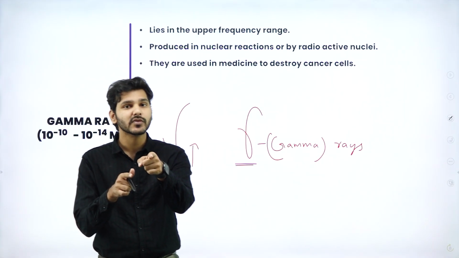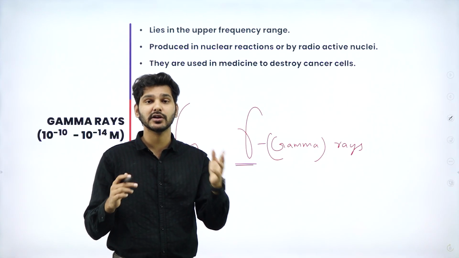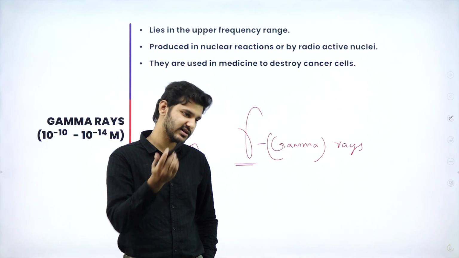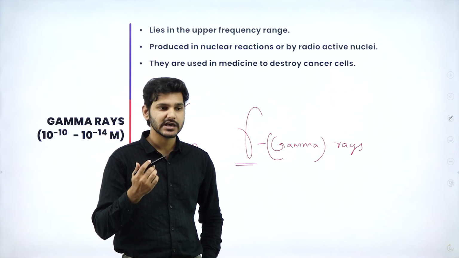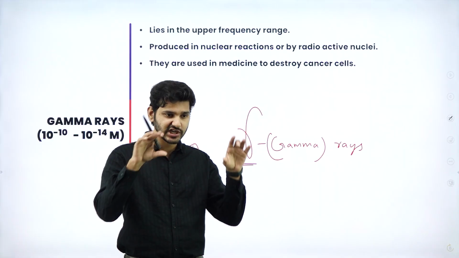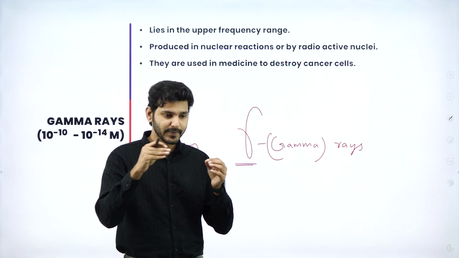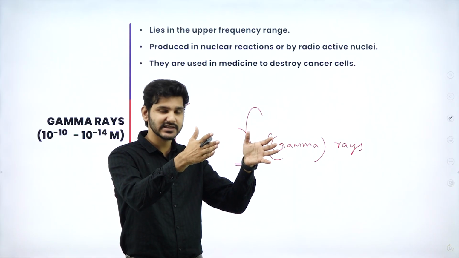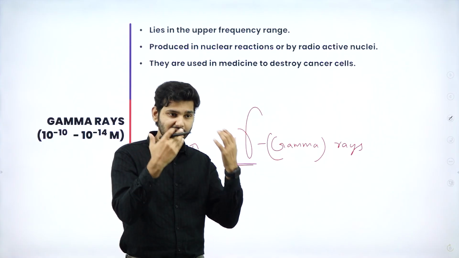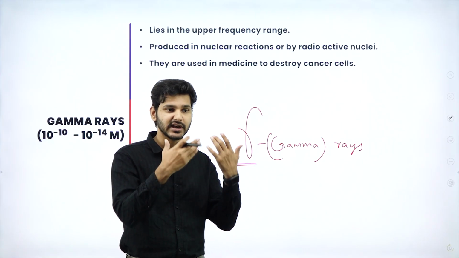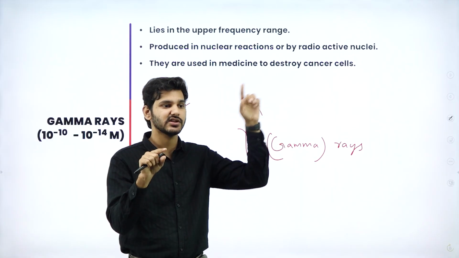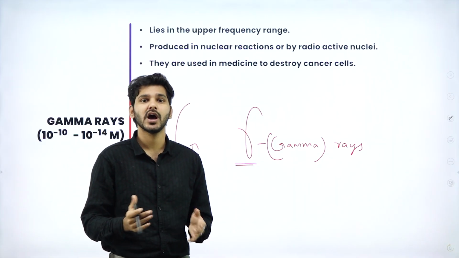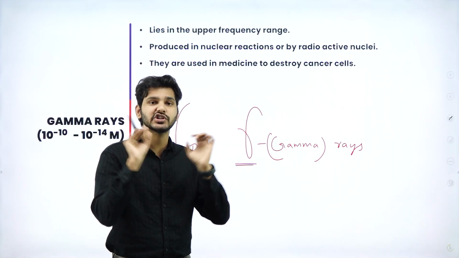If you want to see this radiation with your naked eye, you can use something known as a cloud chamber. A cloud chamber is simple equipment which was developed like 200 years ago or something. It is basically a chamber made out of glass, and you dip alcohol like ethanol, cover that chamber, and place it in visible light. Then you can actually see the radiations passing through. You can see lines. Just Google what is a cloud chamber and you can see how we can visualize these emissions of gamma rays.